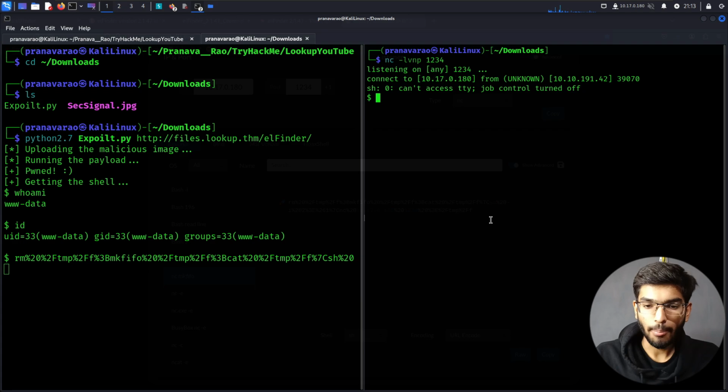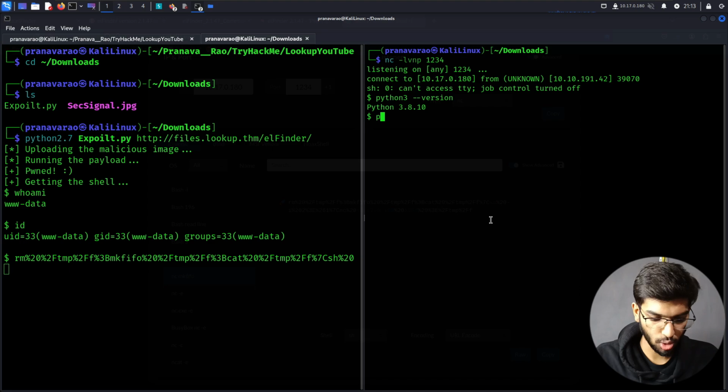That's good. But again, this is not a very interesting shell because if I press the up arrow key and all those things, it's going to give an error. So let's upgrade to a better one. We can do it through Python 3 that's installed on this target system.